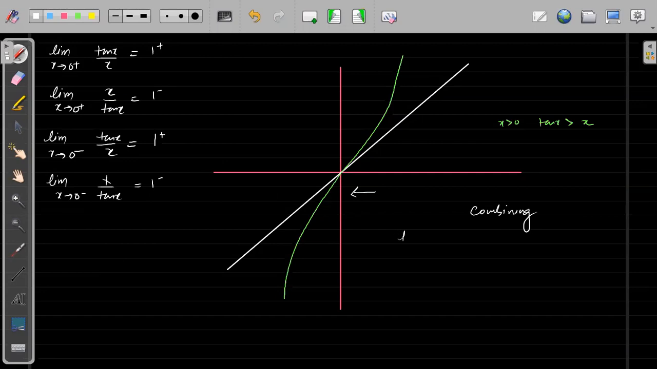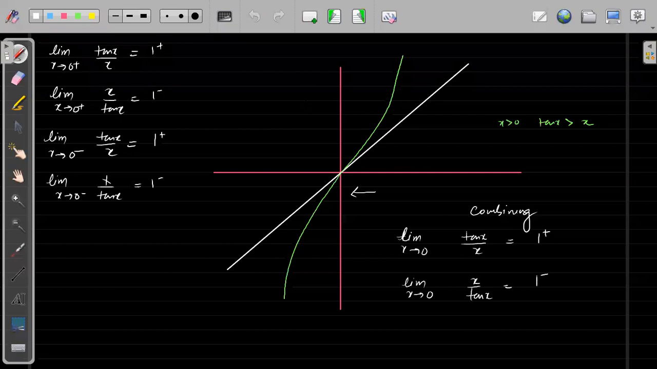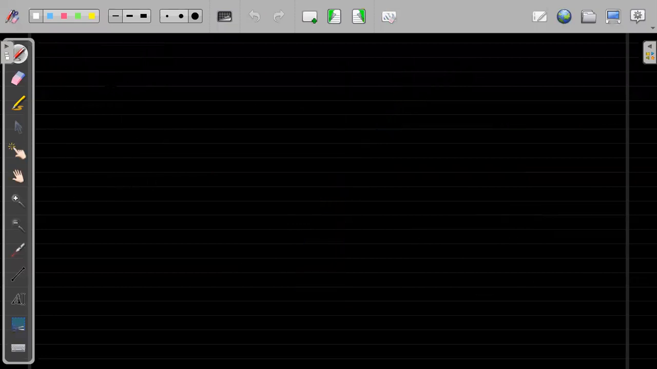Okay, so if I combine all these results, we can write: limit of x tending to 0 of tan x upon x will always be 1 plus, because tan x is always greater. Limit of x tending to 0 of x upon tan x is equal to 1 minus. I hope this part is clear for everyone. I hope these two graphs are clear, and what is happening to sin x, right? Very good.